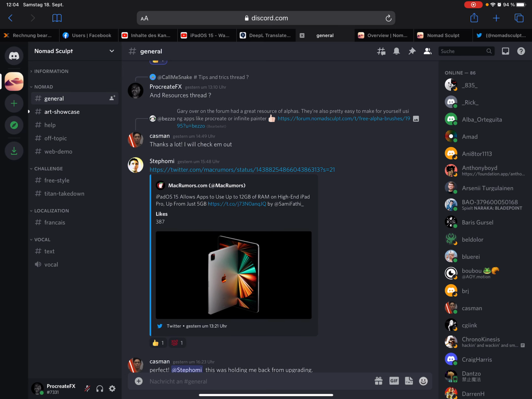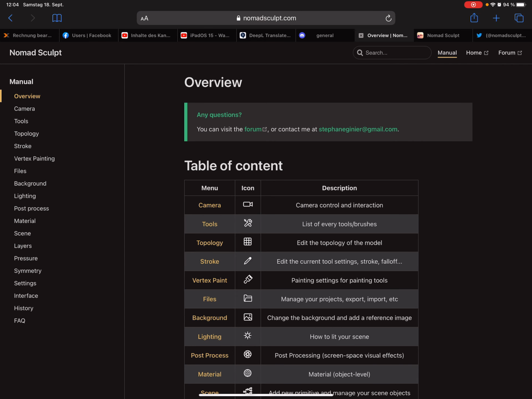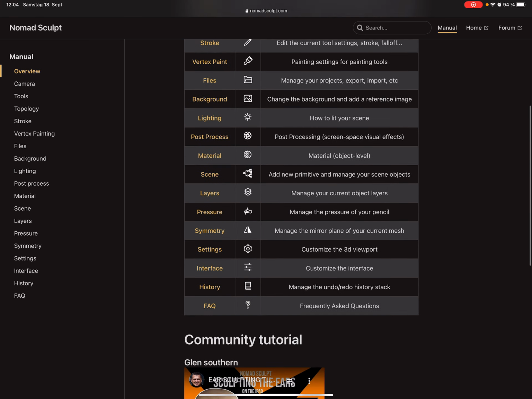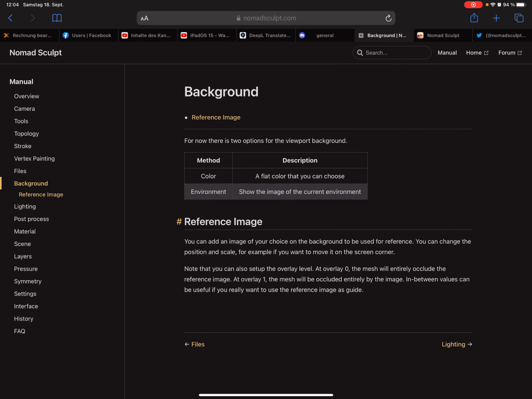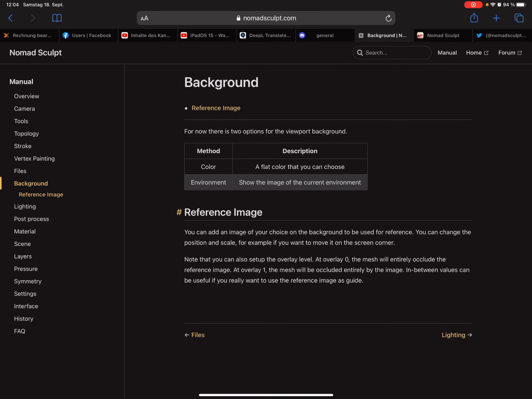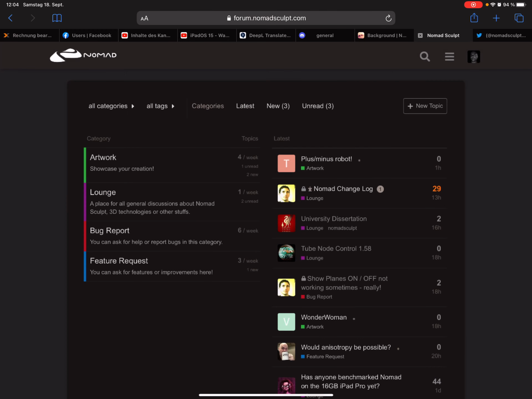Okay, then the manual of Nomad Sculpt is also linked below. There you can find the informations about the app itself. Okay, then the next thing is the Nomad forum,